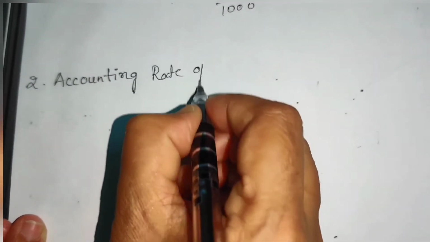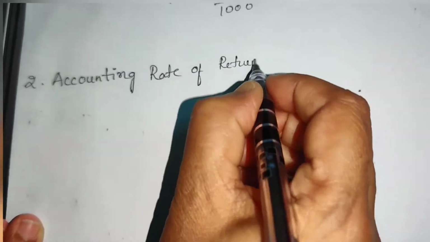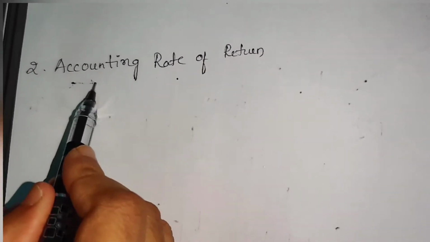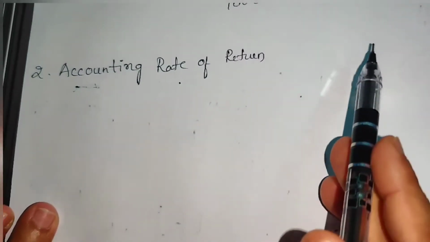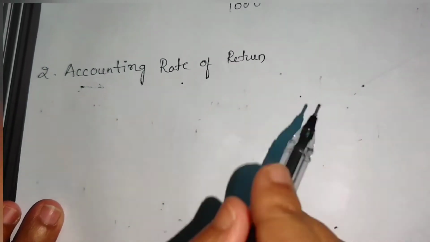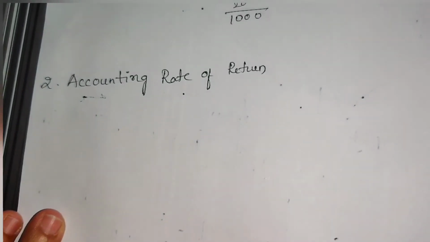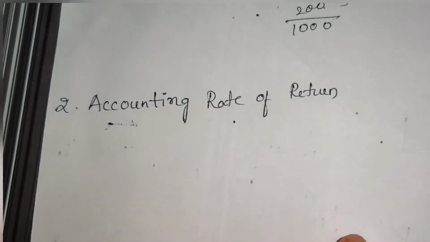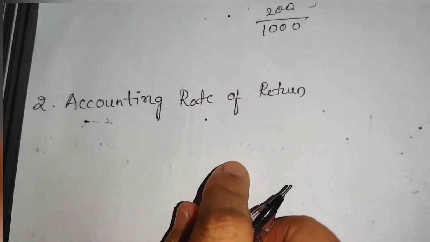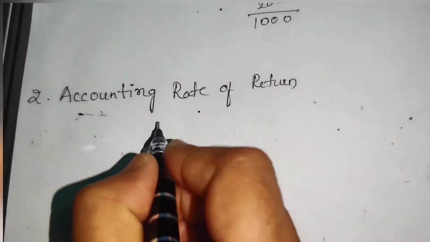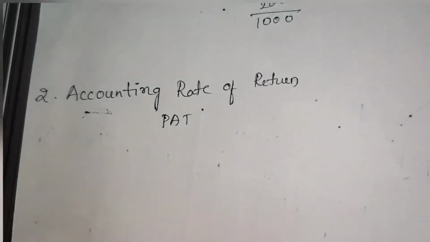Accounting rate of return method. In all the techniques of capital budgeting we use cash inflows, that is, profit after tax plus depreciation added back is considered as cash inflow. But this is the only technique where we use only profit after tax.